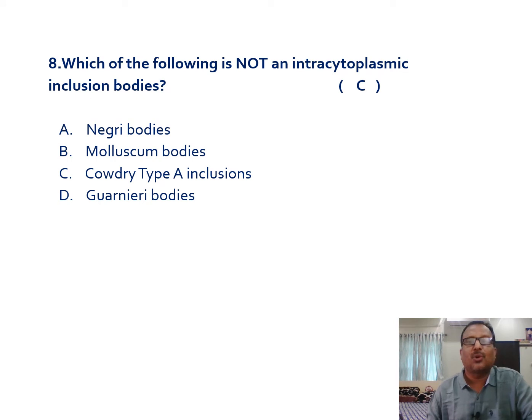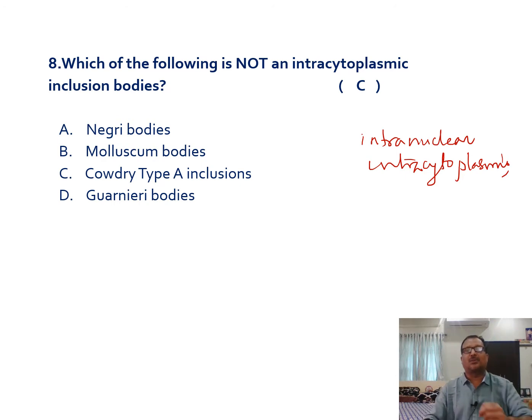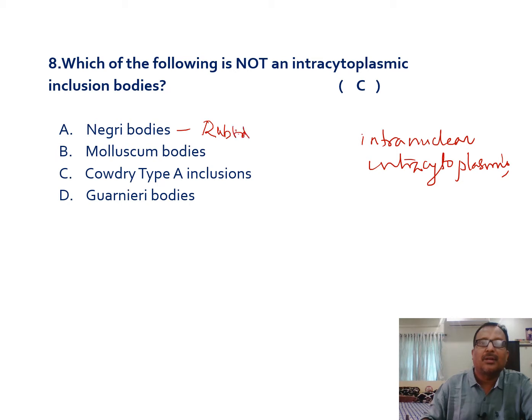Then, which of the following is not an intracytoplasmic inclusion body? You all know that inclusion bodies are produced either intranuclear or intracytoplasmic. So they may be present either inside the nucleus or inside the cytoplasm of the infected cell. So here, the Negri bodies are produced in the infection produced by the rhabdovirus.